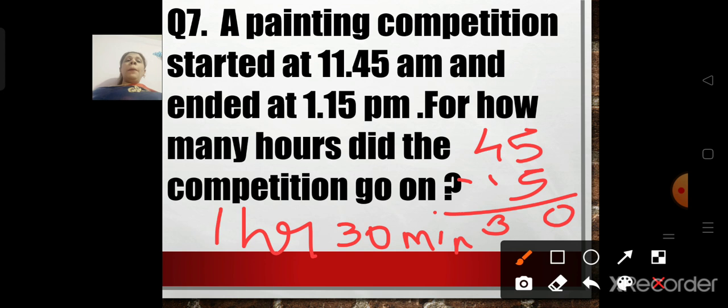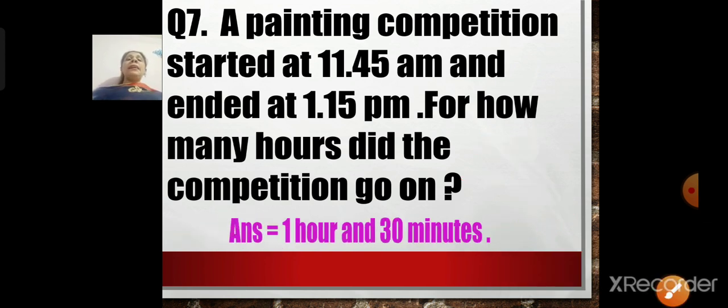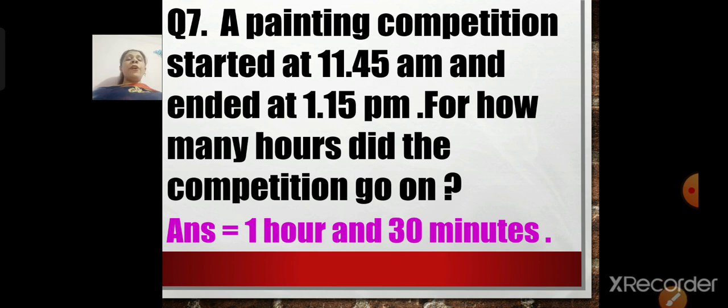So the painting competition that started at 11:45 a.m. and ended at 1:15 p.m. For how many hours did the competition go on? It went on for 1 hour and 30 minutes. The competition went on for 1 hour and 30 minutes. I hope you understood this, children.